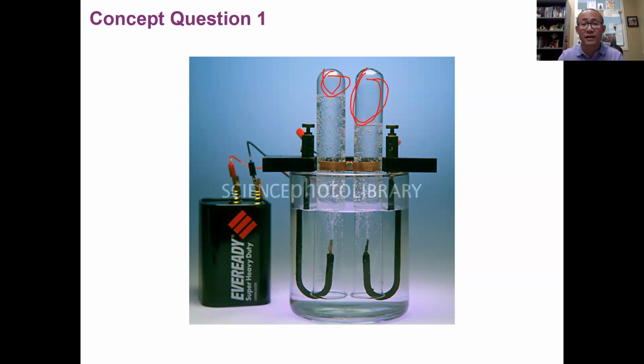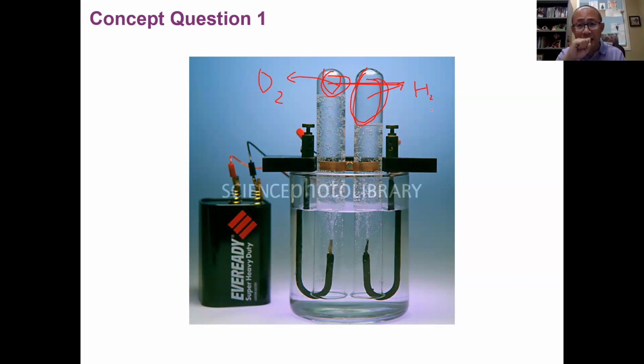Everybody knows that water is H2O, right? Water is made of hydrogen and oxygen elements combined together. But with the help of electricity, water got split into 2 elements, hydrogen and oxygen gas. In this process, the volume of hydrogen will be twice as much as oxygen. We'll learn that in later chapters as well. That's why you collect more here. Basically, this test tube is hydrogen, and the one with less is oxygen. So this is what happened in the experiment.